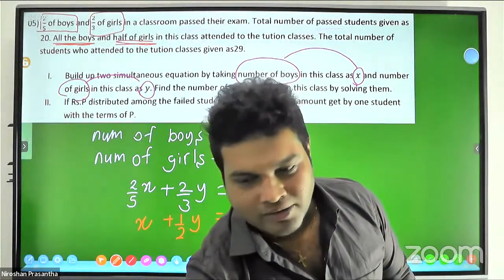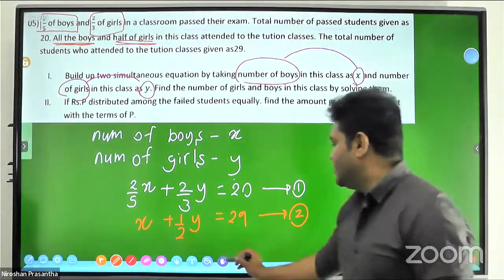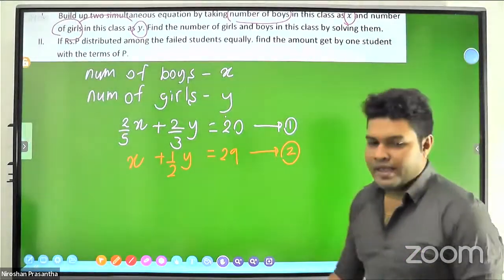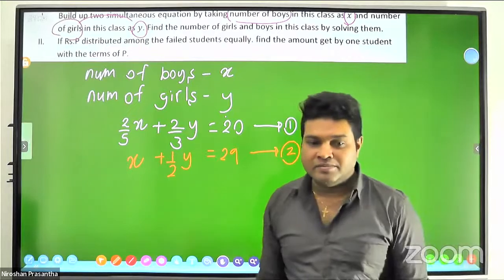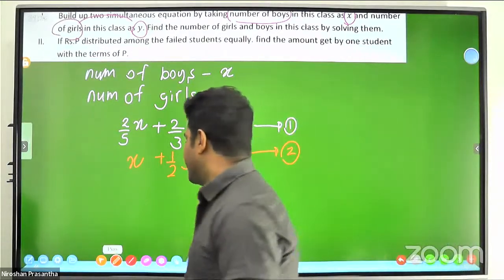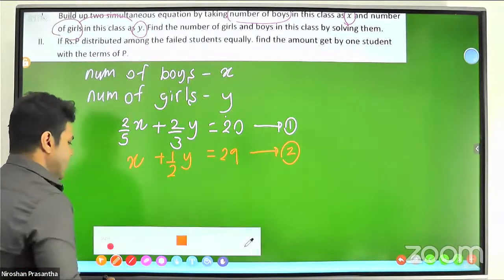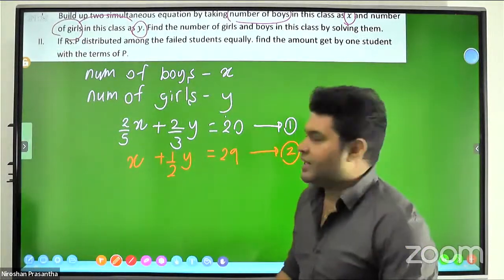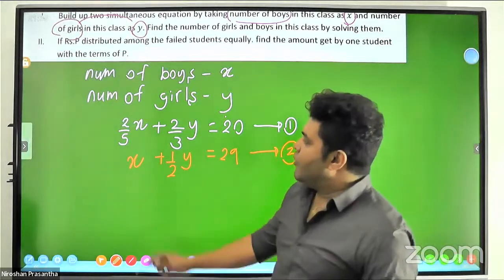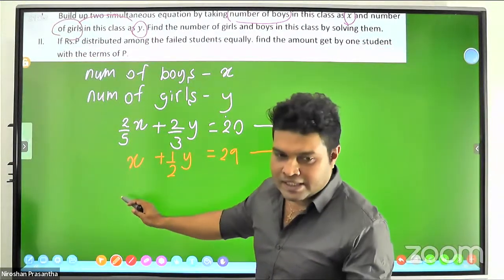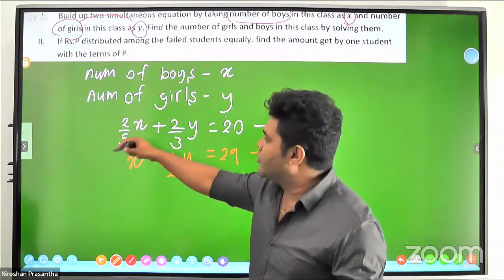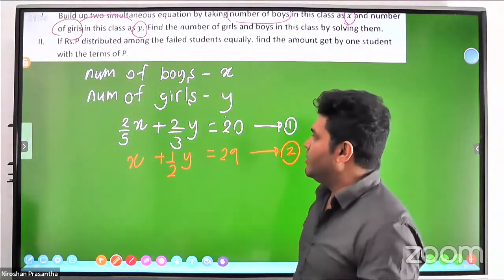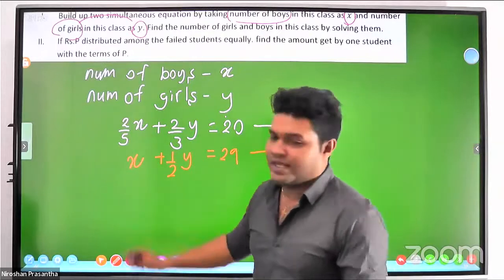Now, how to solve this pair of simultaneous equations? You must know the rule. Is there an eliminative term? Can someone say anything? Any eliminative term? It is not given. Then how can we eliminate the term? If we had that 2/5 x over there, 2/5 x could have been cancelled, but this time no.